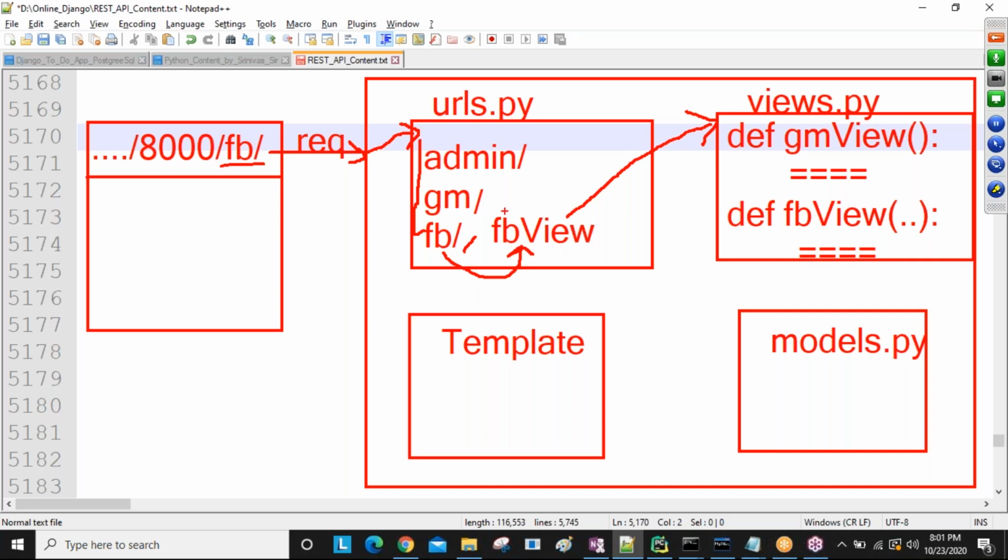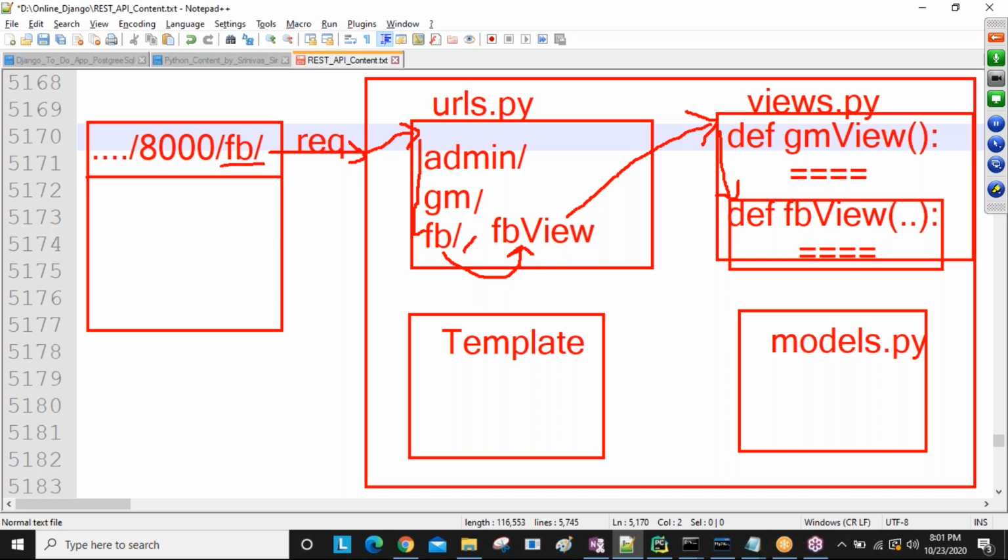So with this view name, any view is available or not, checking top to bottom. First one is not matching. Okay, come to second one. Now second one is matching, guys. Then this view related logic is going to be executed, which means my request is going inside that view. Inside that view, whatever lines I created, all those lines are going to be executed now. Are you understanding so far?